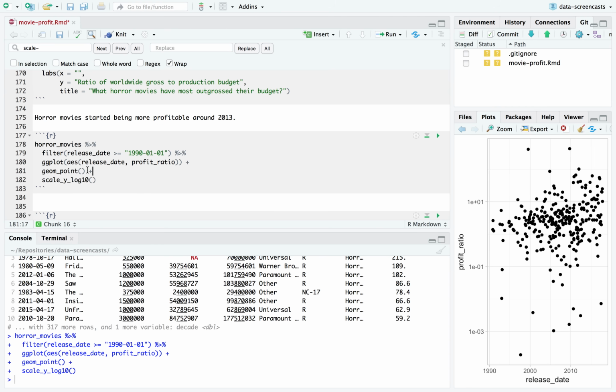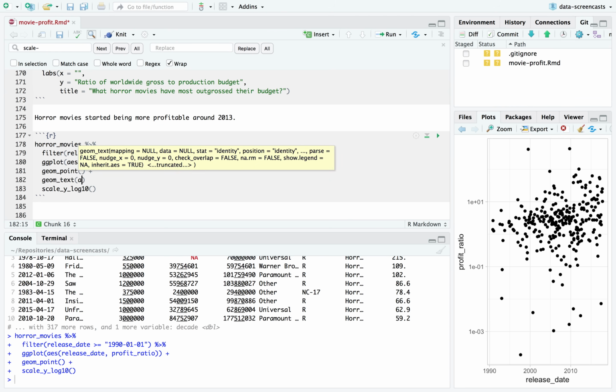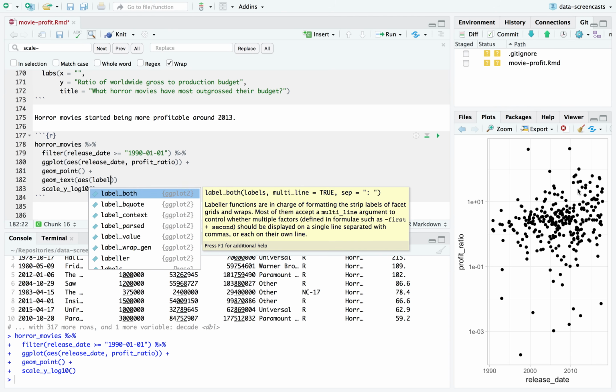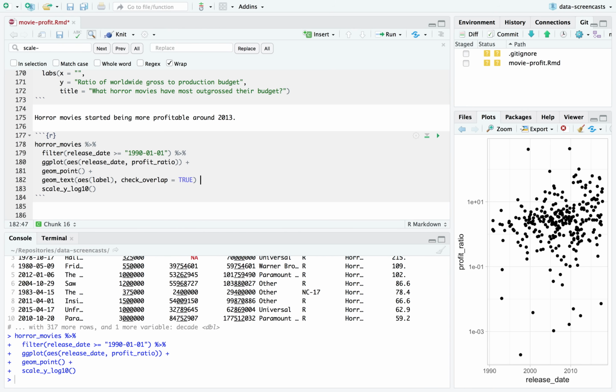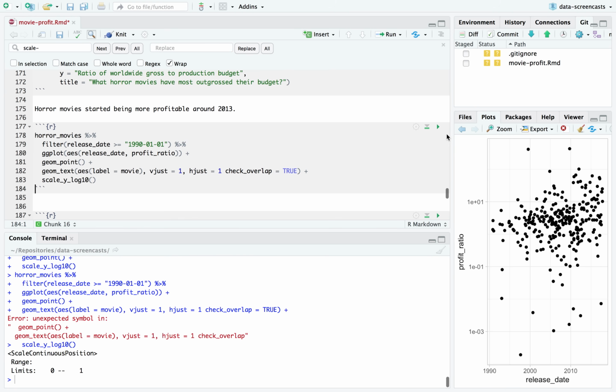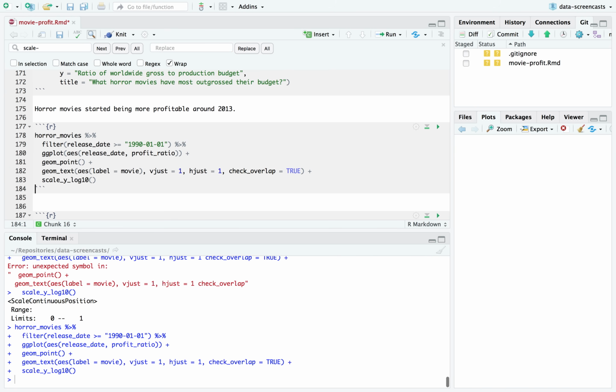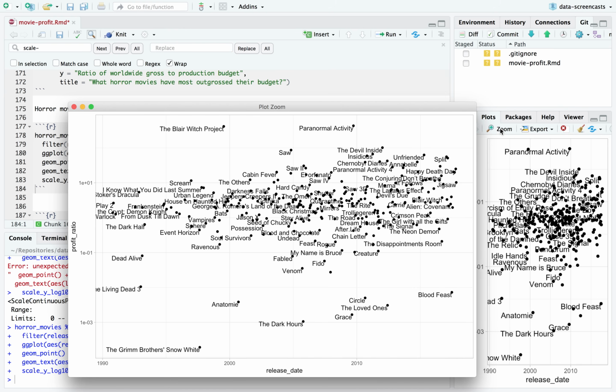Adjusted horror movies. All right, I'm going to try adding in titles. When you add in titles onto a crowded graph like this, you absolutely need check overlap equals true. And I say label equals movie. And I adjust them to not overlap. Here we go.